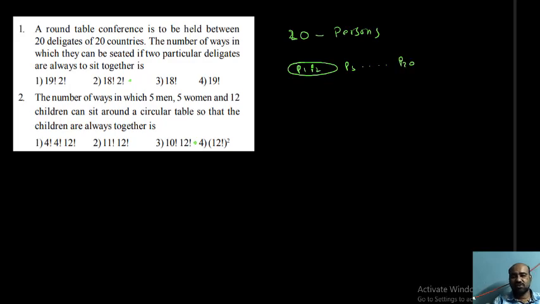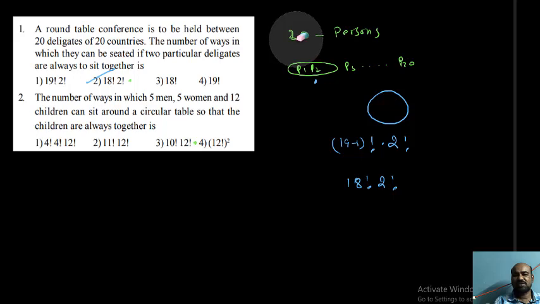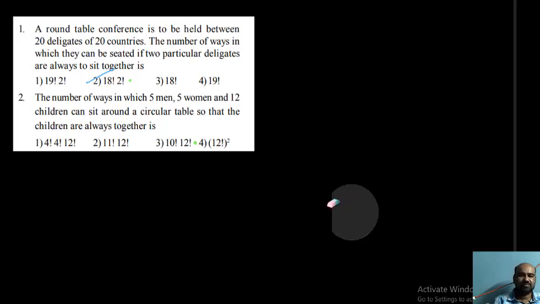So what should we do? These 2 persons are taken as 1 unit. Here total 20, so 18 plus 1, 19 units. You want to arrange these 19 units around the circle. You can arrange in (19 minus 1) factorial ways. One more thing is these 2 persons can change their places in 2 factorial ways. So the second operation is 2 factorial. Total answer is 18 factorial into 2 factorial ways, so that 2 particular delegates always sit together.